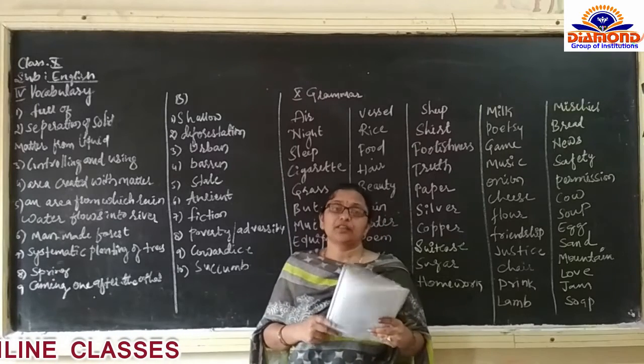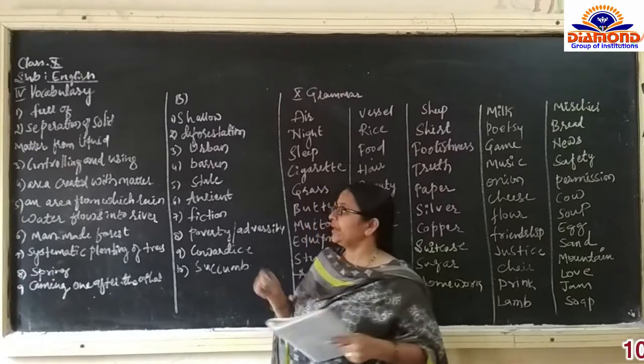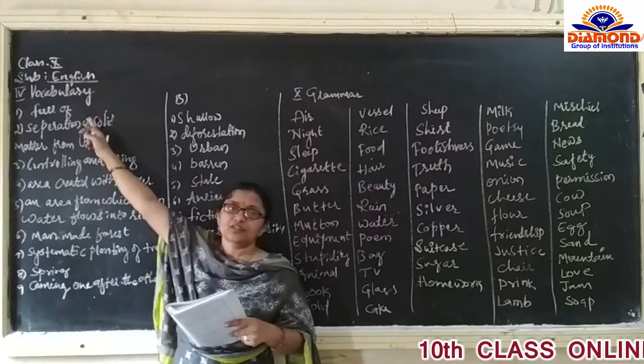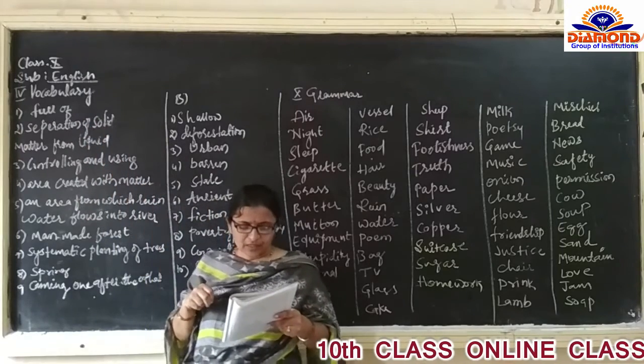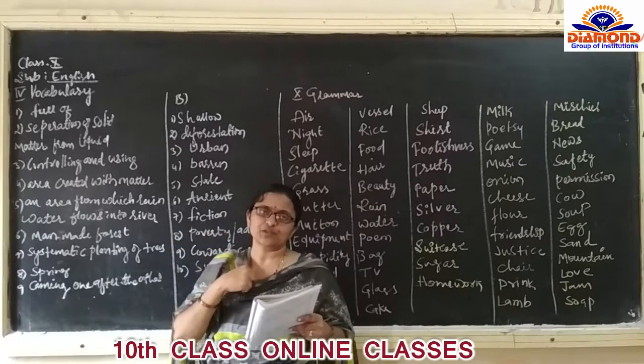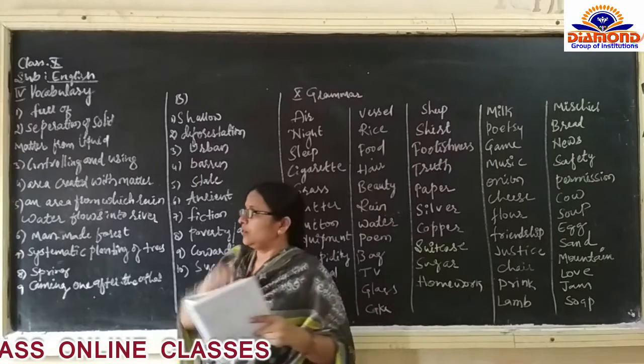First one, teeming with. These words are from the lesson only. Teeming with means full of. Precipitation. This word also we have discussed in the lesson.